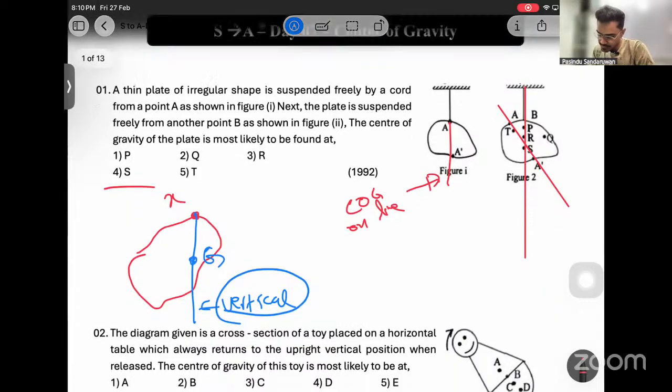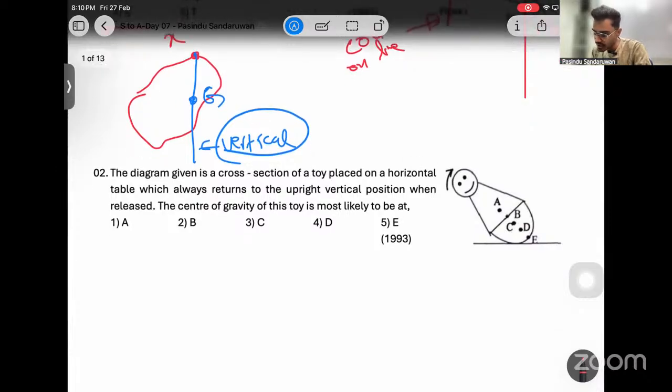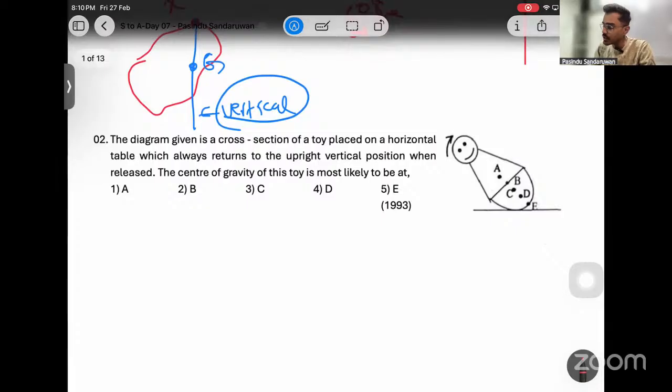Right. Second one. The diagram given is a cross section of a toy placed on a horizontal table, which always returns to upright vertical position when released. The center of gravity of the toy is most likely to be at, right? So we know